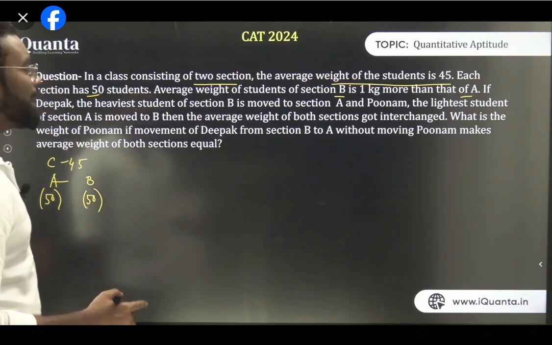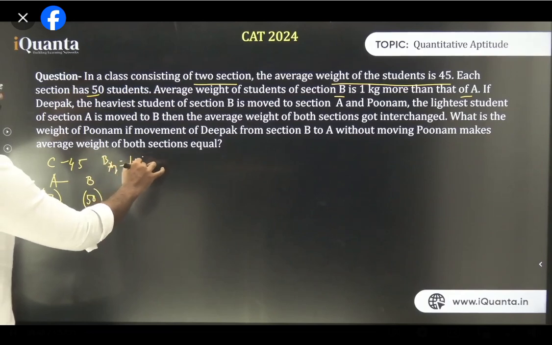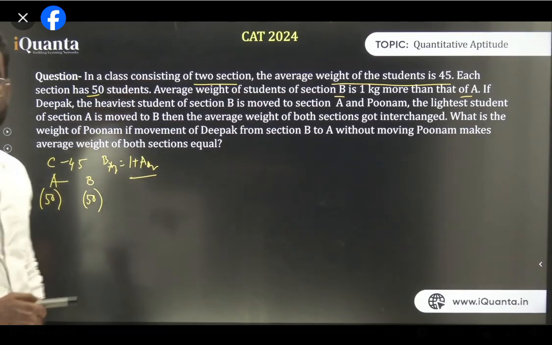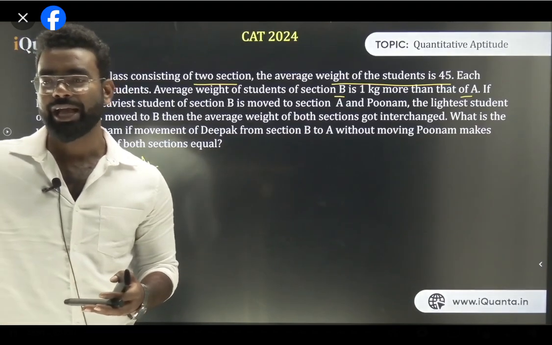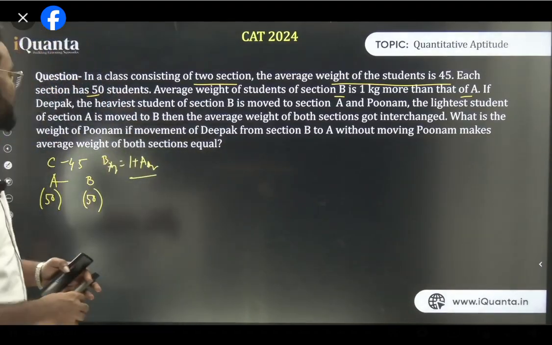Now it is said that the average of B is 1 more than A, so B average is basically 1 more than A average. Then Deepak, the heaviest student of section B, is moved to section A, and Poonam, the lightest student of section A, is moved to section B. Then the average weights of the 2 sections get interchanged. What does it mean? The average weight of A becomes that of B, and the average weight of B becomes that of A. Then it is asked, what is the weight of Poonam?